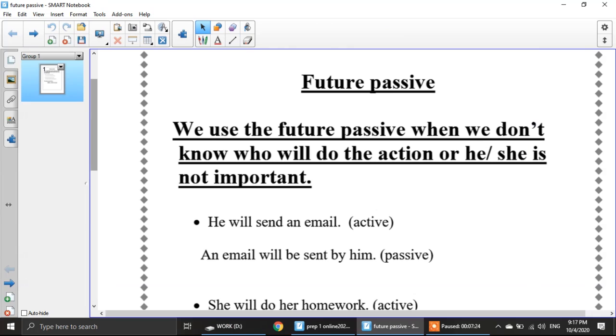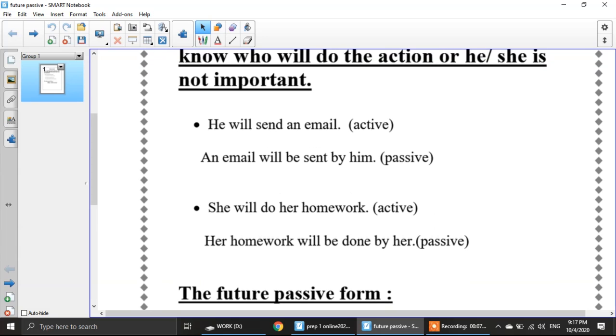Now we're going to revise the future passive. We use the future passive when we don't know who will do the action, or the person who will do the action is not important, or the action is more important than the person. When I say we will send an email, here I have an active voice, a normal sentence. To make it passive, it will be an email will be sent. Will plus be plus the past participle.